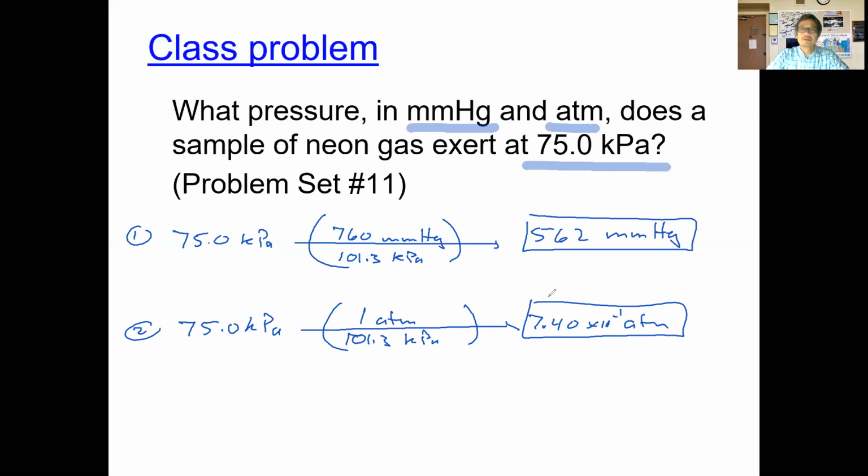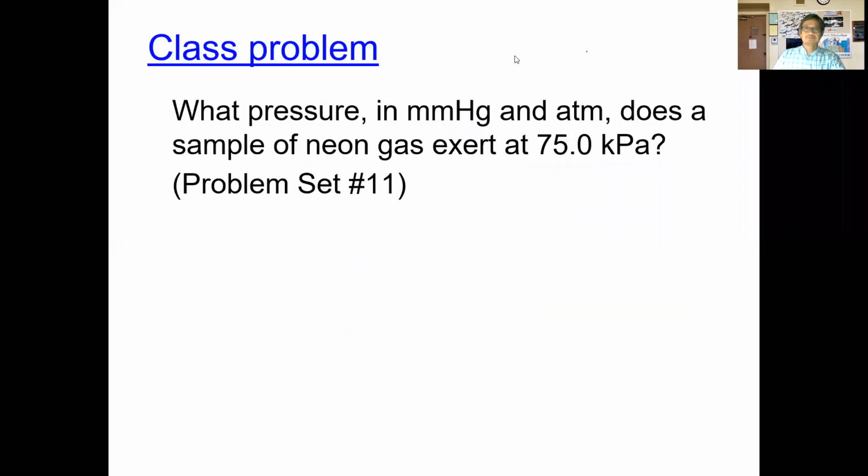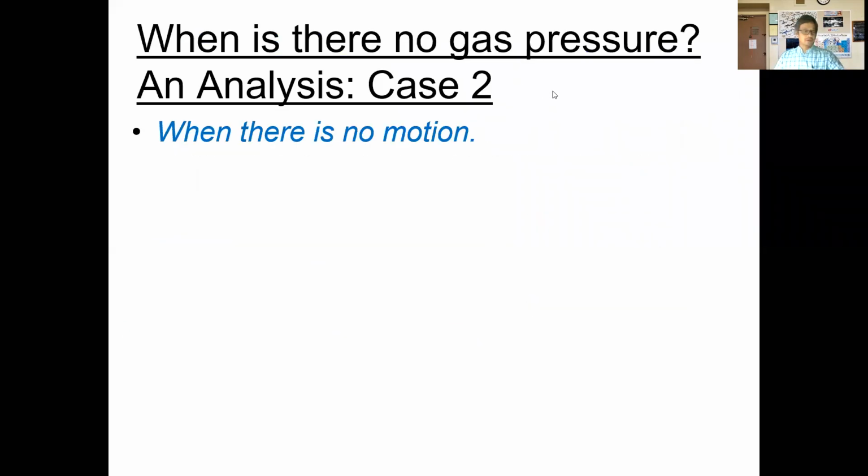So hopefully you practice this. Your homework for tonight is going to be set A from chapter 13. Work on this here. I think it's a very simple calculation. I don't think it's going to be very difficult for you. But make sure you work that out. And then what we'll do tomorrow, and I'm running a little low on time here, is we're going to go over the second case. And I'd like you to take a look at this prior to our meeting tomorrow.